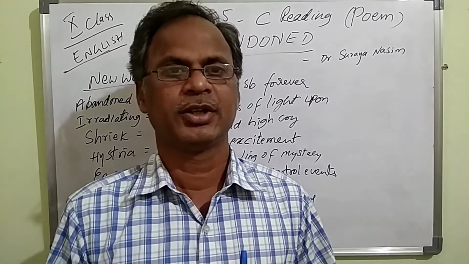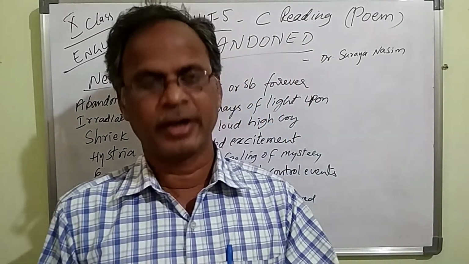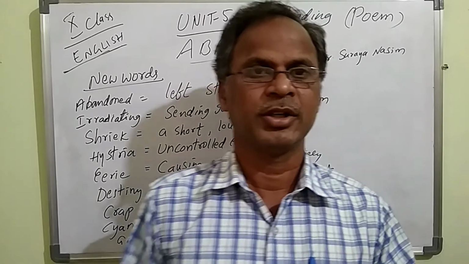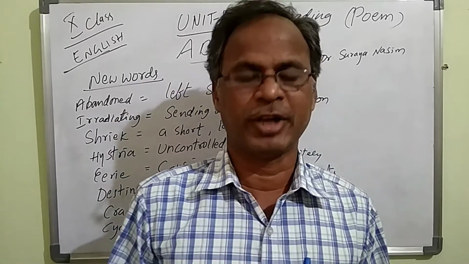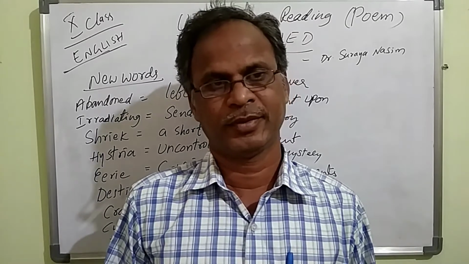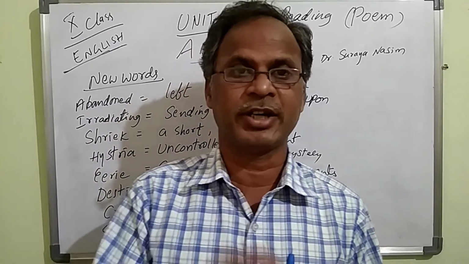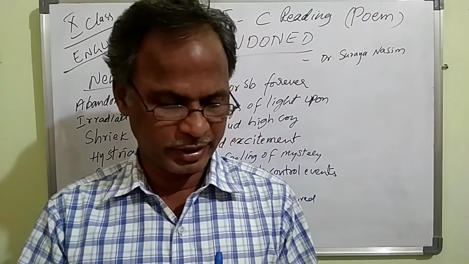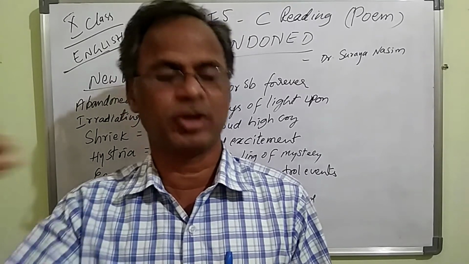Next stanza, let us see here. In this poem we came to know that a baby who was born was left somewhere in the dustbin. We see this news sometimes in newspapers and on TV channels, in electronic media. So the baby is abandoned to the garbage bin with mosquitoes and insects, eating its tiny fingers away. Its tiny fingers means the baby's very small fingers. Insects and mosquitoes are eating them.